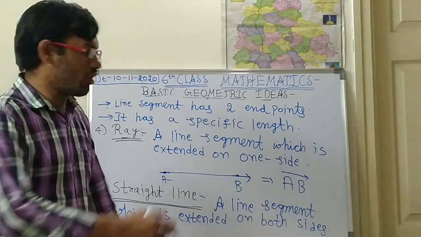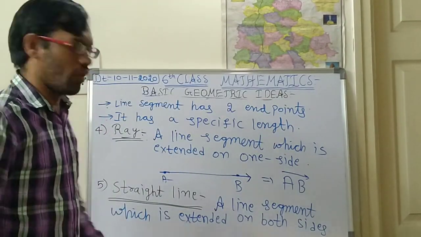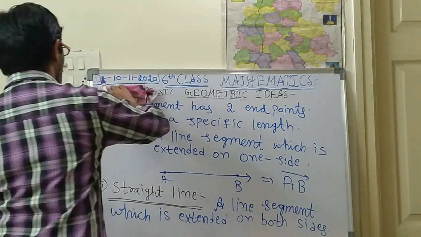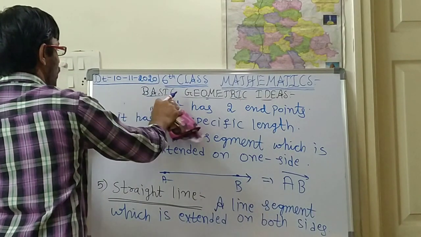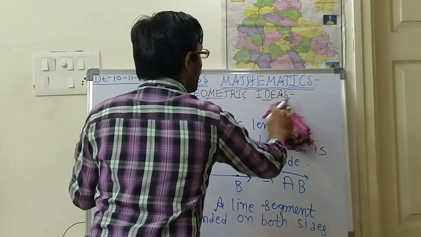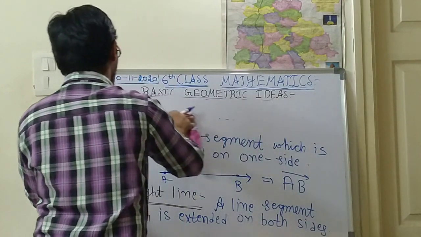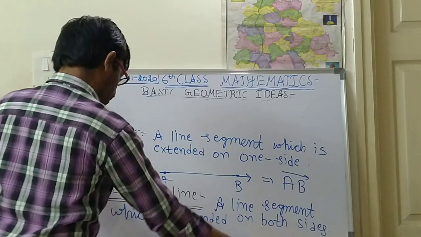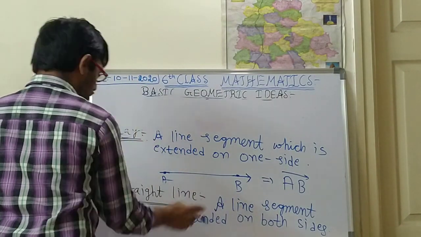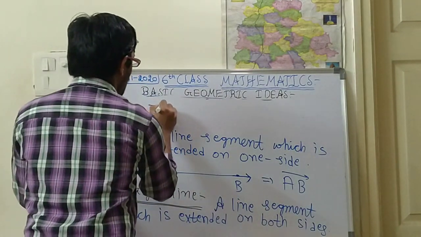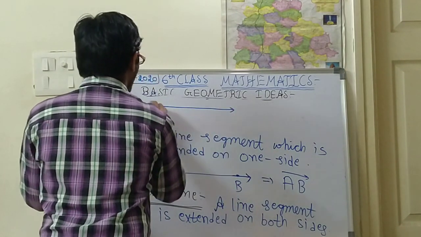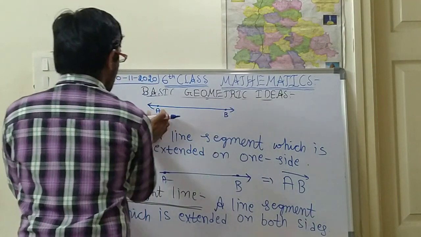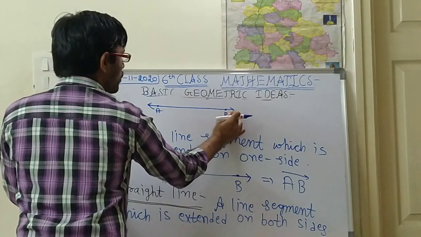I think you know how to draw this figure. Same like this only, children. I am rubbing the first 2 points, children. I think you have written. If not written, please make it backward and write down. Here, how to draw the straight line: this is a straight line, children. On the straight line I am keeping 2 points, A and B. See, children, on the two sides I am extending.